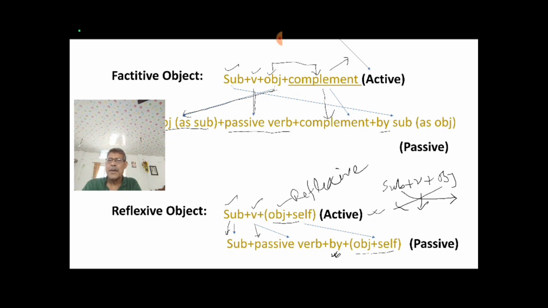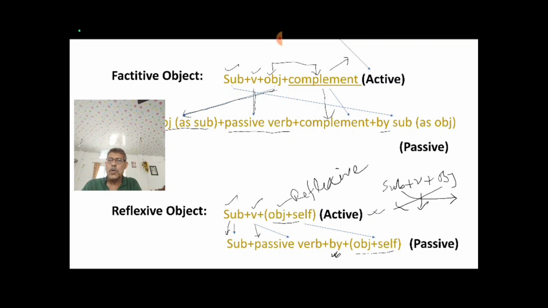In this way we have to get all this passive structure in cases of double object, factitive object, and reflexive object, isn't it? What is factitive object? I have already told you. What is reflexive object? I have already told you. What is double object? Also I have told you. In case of double object, you have to know what is direct object and what is indirect object, how you can know, the method is also given there.